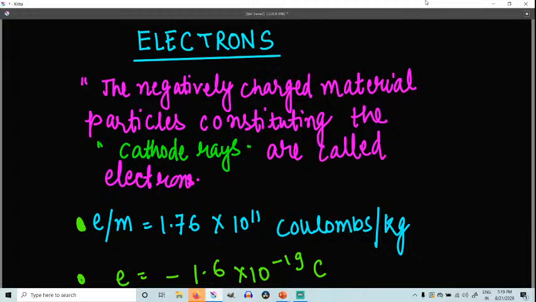Second, we also proved that they carry negative charge, because when we kept an electrical field in their path, they were deflecting towards the positive plate of the electrical field. This once again proves that they are carrying negative charge. So the negatively charged material particles constituting the cathode rays are called electrons.